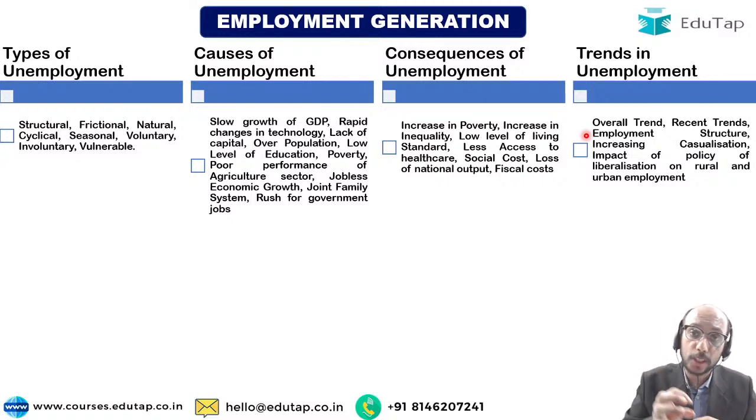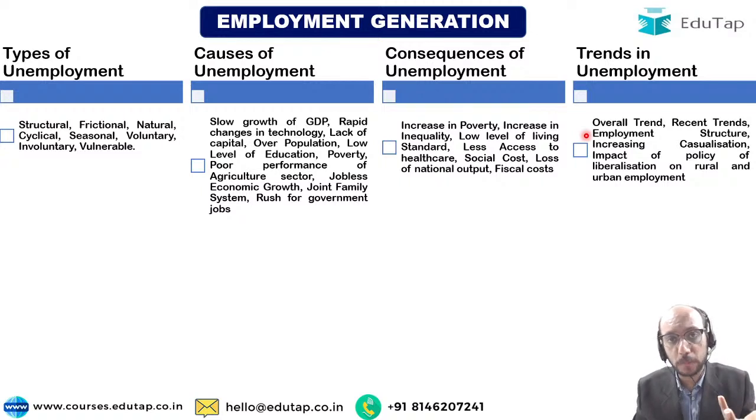So you should know what is the difference between formal jobs and informal jobs. You know that formal jobs are better paying jobs. You know that formal jobs are more secure jobs. You know that formal jobs are jobs in which your legal rights are protected. You know that informal jobs are lower paying jobs, are exploitative jobs, are jobs of which there is no record, in which no legal thing is being followed, there is no guarantee, right?